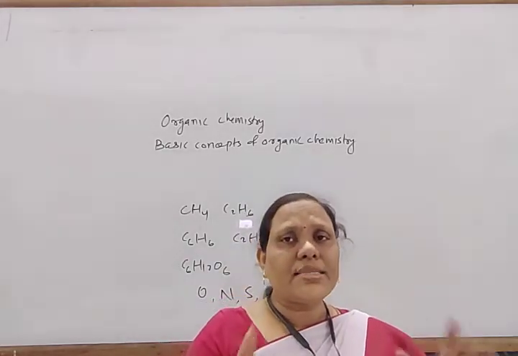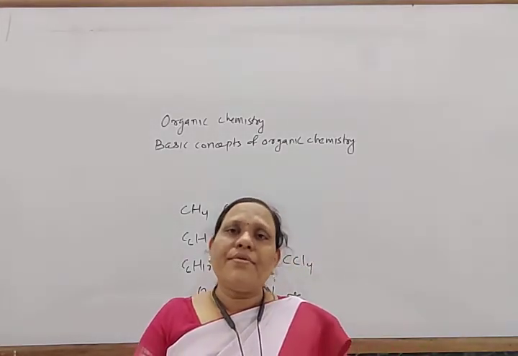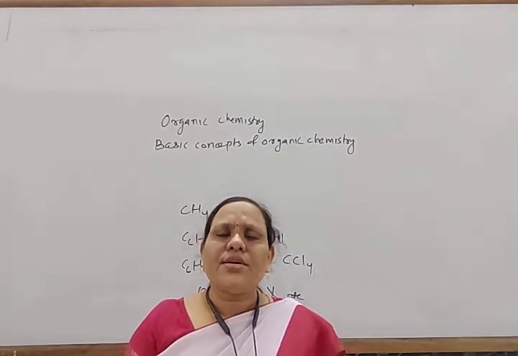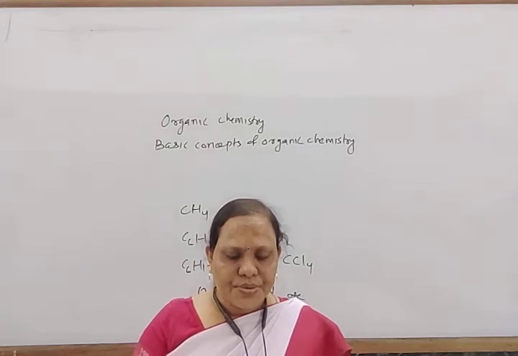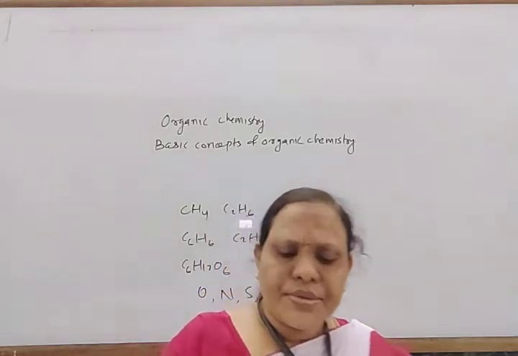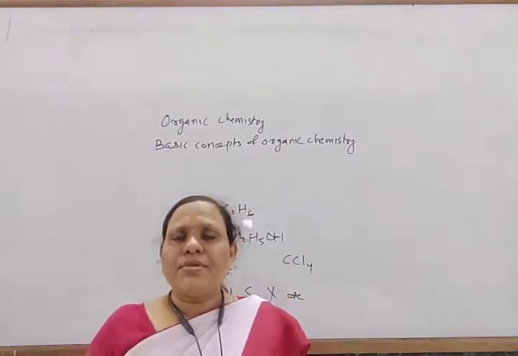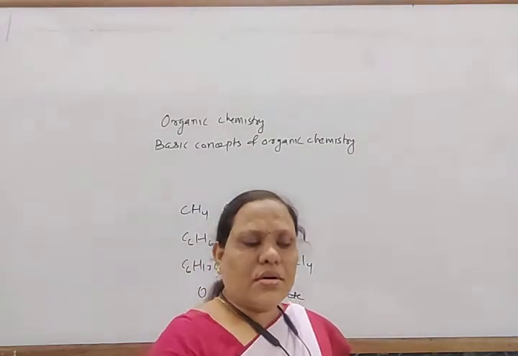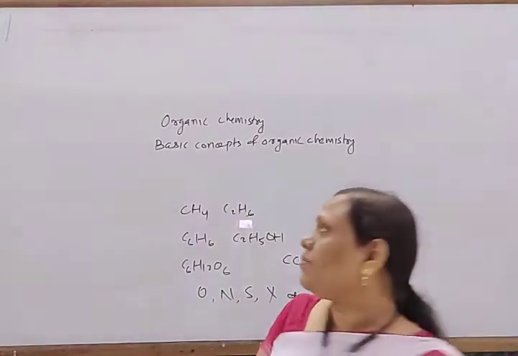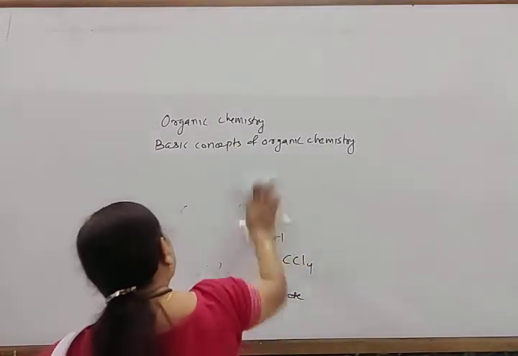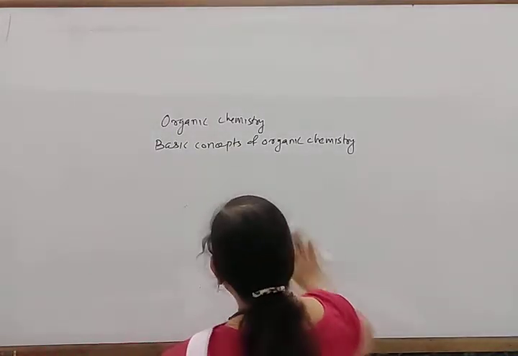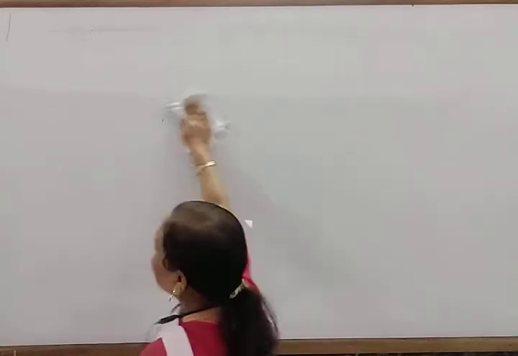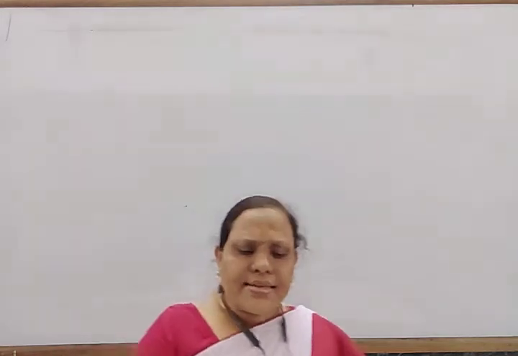Organic compounds have vast application in our everyday life. In every aspect of life, organic compounds play an important role. Now, why do these organic compounds form, and why are there so many types of compounds? Organic compounds are large in number mainly due to the catenation property. What is the catenation property?